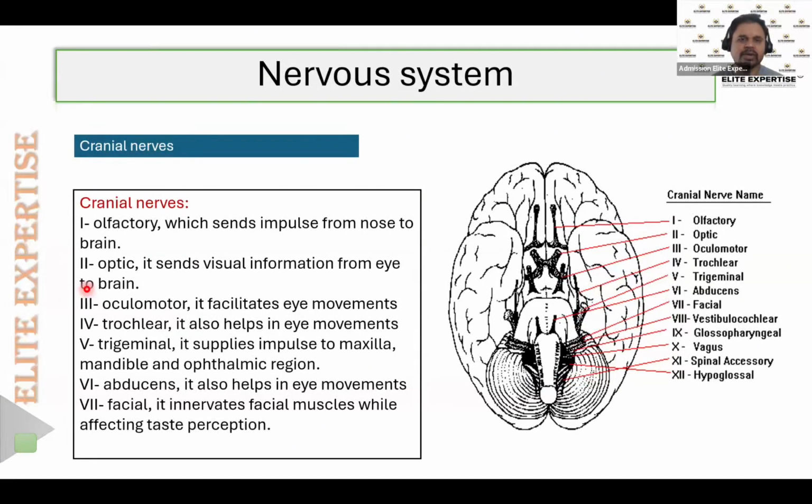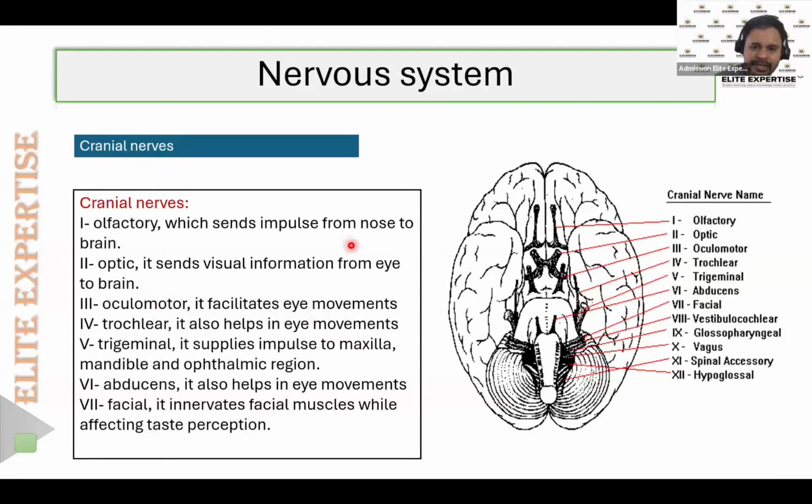Oculo, meaning ocular, means eye. Motor means movement. Okay? So the oculomotor facilitates the eye movements, the movements of our eye. Whenever we move our eyeballs, that movement will be facilitated mainly by the oculomotor.